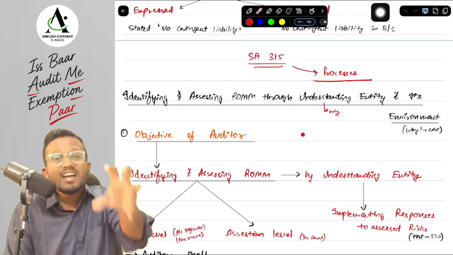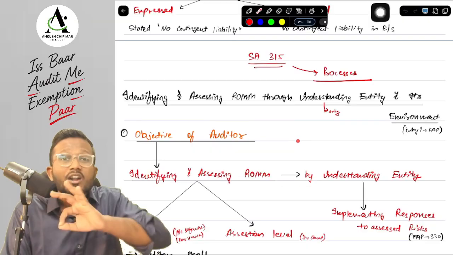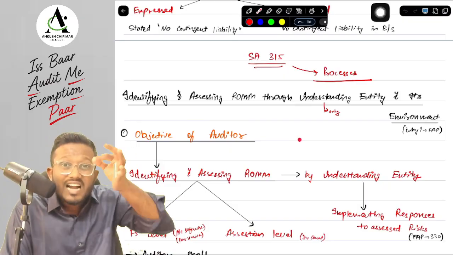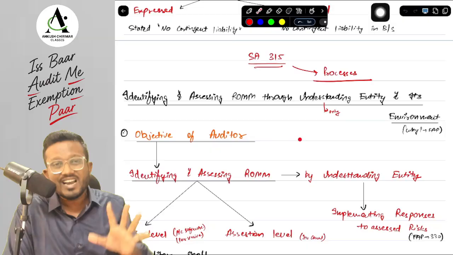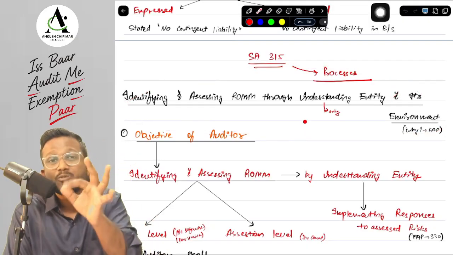means what, sir? Here we understand things. Here we understand the processes in the entity. Here we are not testing anything. Remember, while identifying and understanding, we are just understanding. We are not testing anything. And this particular thing is called what, sir? This particular thing is called risk assessment procedure.